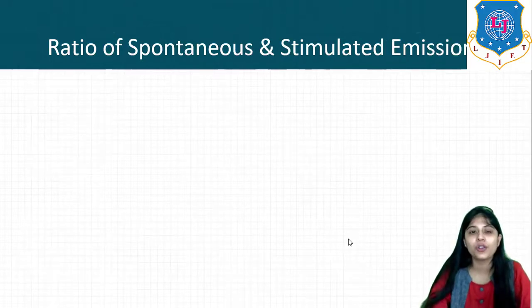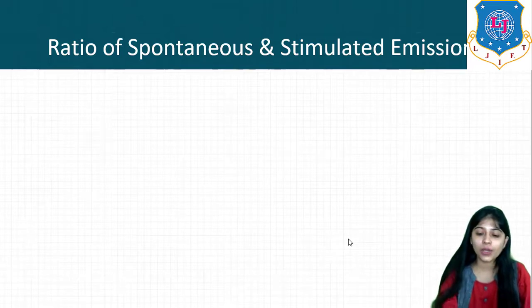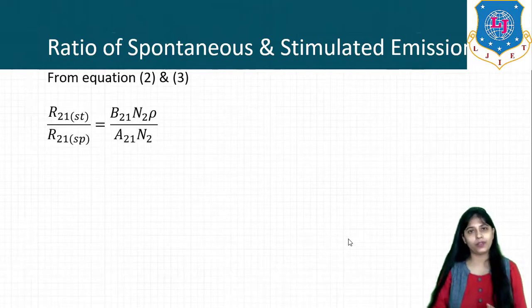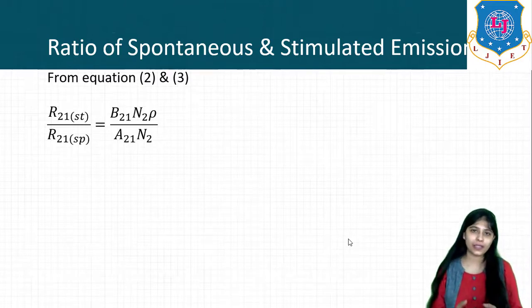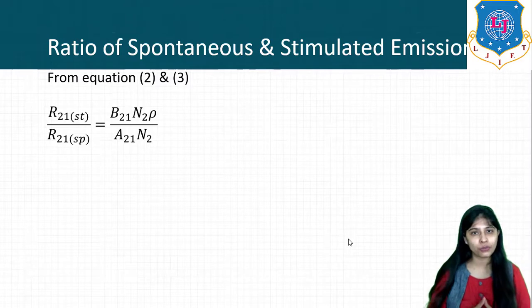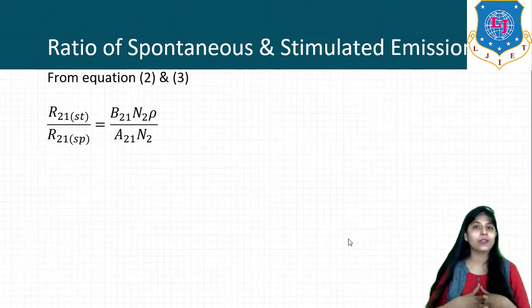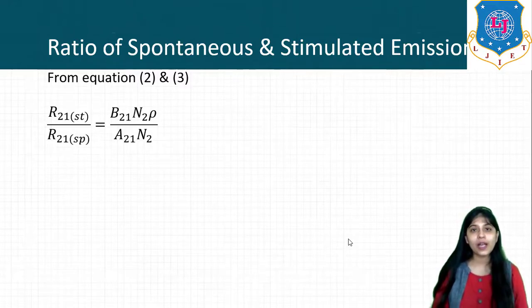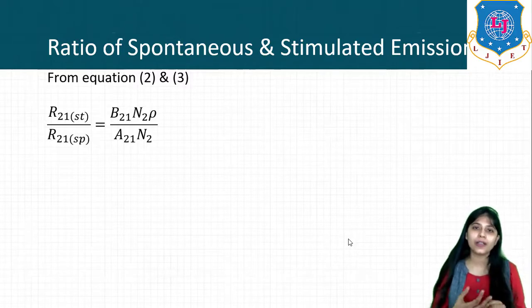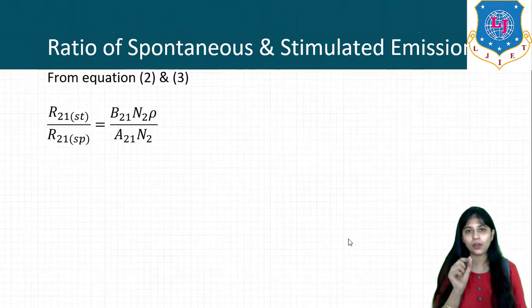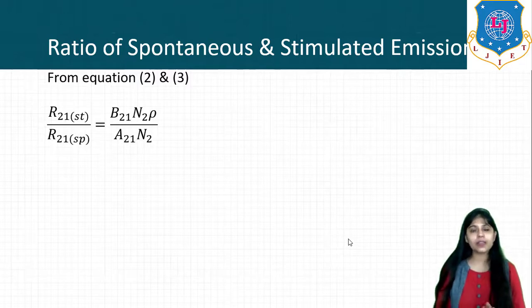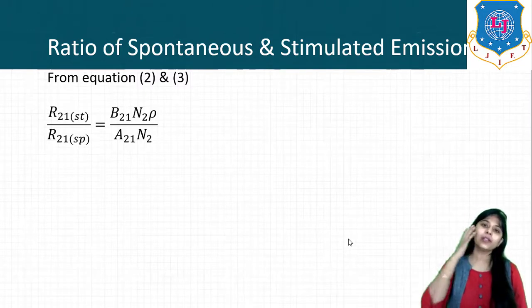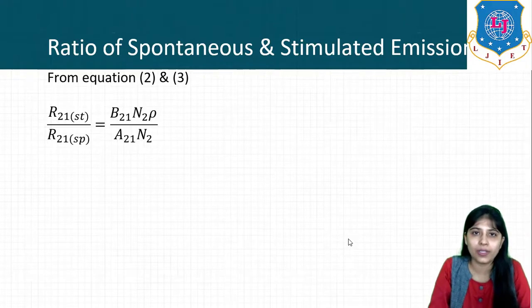Okay, so now let us see the ratio of spontaneous and stimulated emissions. We already know that the rate of emission in the case of spontaneous as well as stimulated is given by A21N2 in the case of spontaneous emission and B21N2 rho in the case of stimulated emission, as stimulated emission depends upon the energy density. So the quantity rho appears there, right? Here we can take the ratio of spontaneous to stimulated or stimulated to spontaneous as well. So let us start with the ratio of stimulated to spontaneous, which is B21N2 rho upon A21N2.